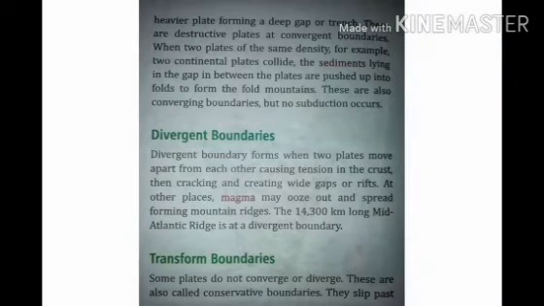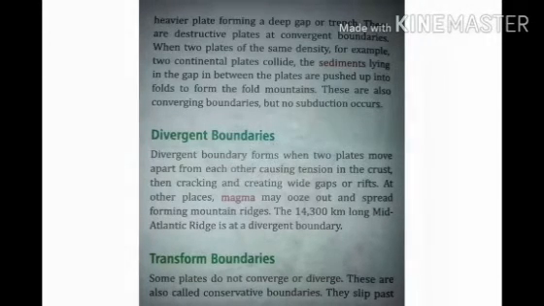Okay children, now the second movement of the plate is divergent boundaries. In this movement, when two plates move apart from each other, causing tension in the crust, as you see in the picture, the two plates moving apart from each other, they form cracking and create wide gaps or rifts.